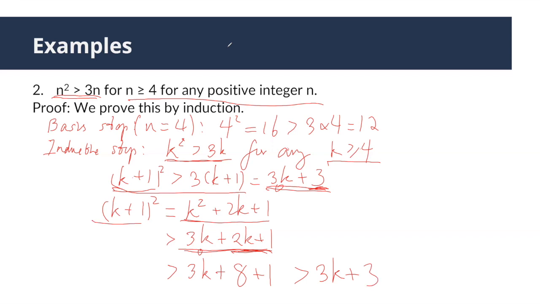Now, looking at these two ends, we can see we proved (k+1)^2 is greater than 3k+3, which is P(k+1). And therefore, we prove that for any positive integer k that is greater than or equal to 4, P(k) implies P(k+1). That is the inductive step. Then combining this basis step and the inductive step, we proved the original statement is true by induction.